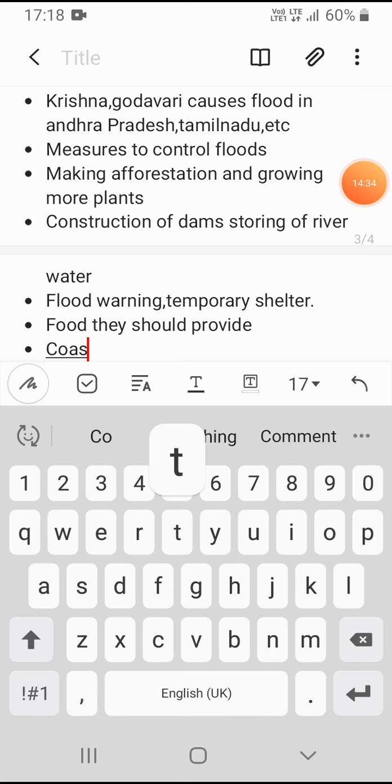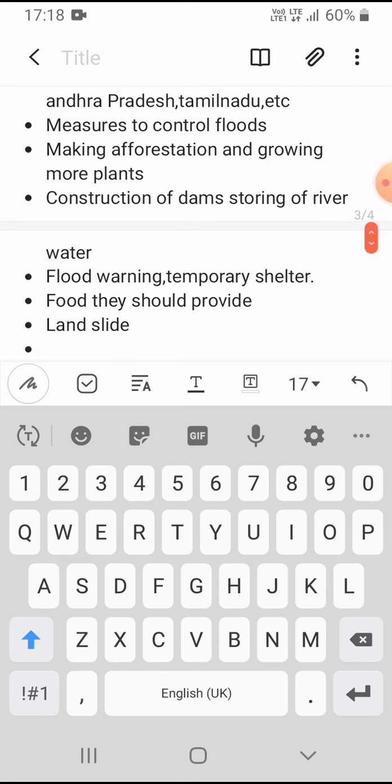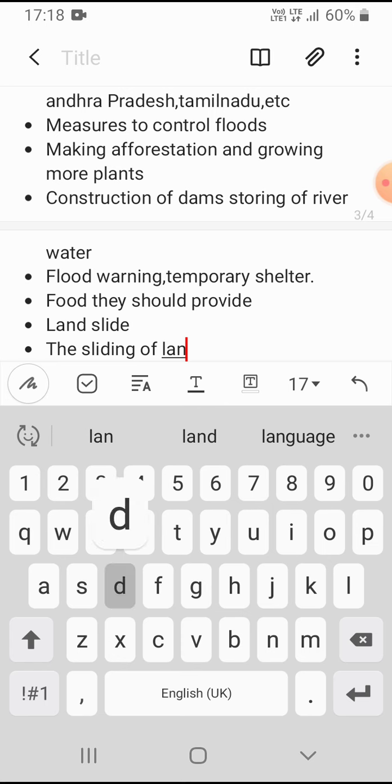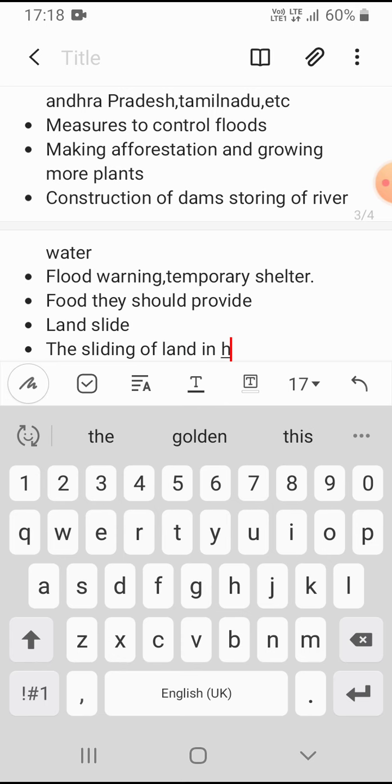So the next topic is landslide. Landslide is our next topic. So let's learn about landslide. Landslide means the sliding of land in hills or mountains.